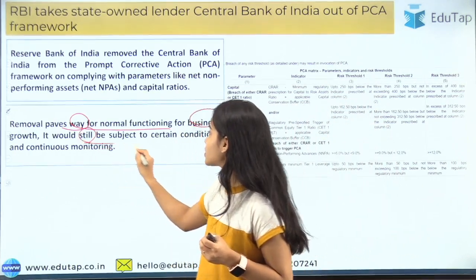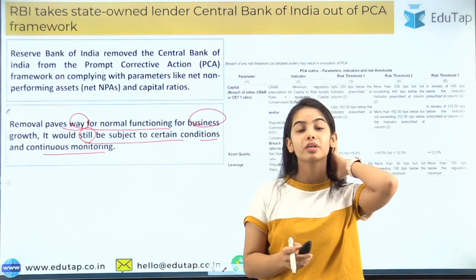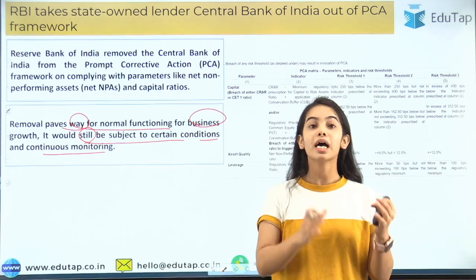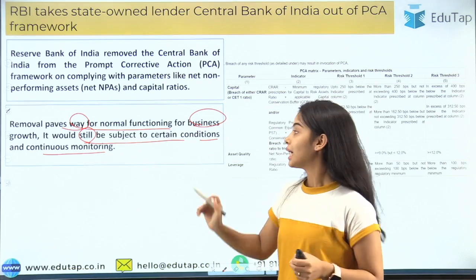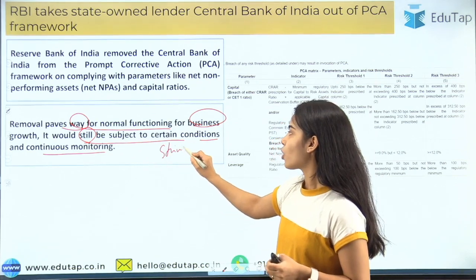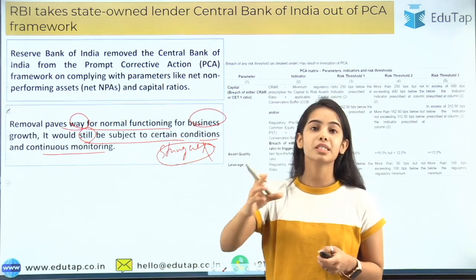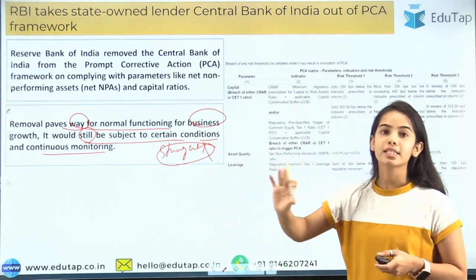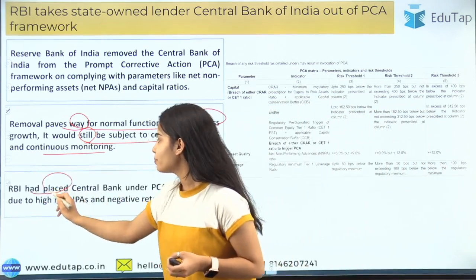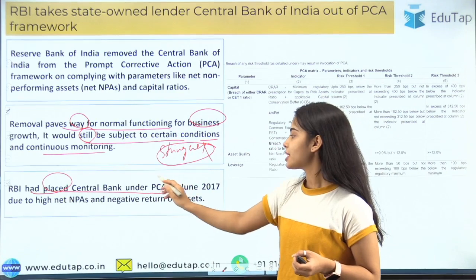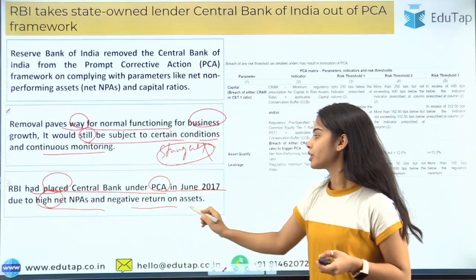It would still be subject to certain conditions and continuous monitoring. Though the RBI has taken the bank out of the PCA framework, the RBI will still be monitoring whether the bank is working fine or not. Okay, the stringent or strong conditions have been removed, but there will still be some conditions to see that it is going healthy, that the bank is working healthy. The RBI had placed Central Bank under the PCA framework in June 2017 due to high net NPAs and negative return on assets.